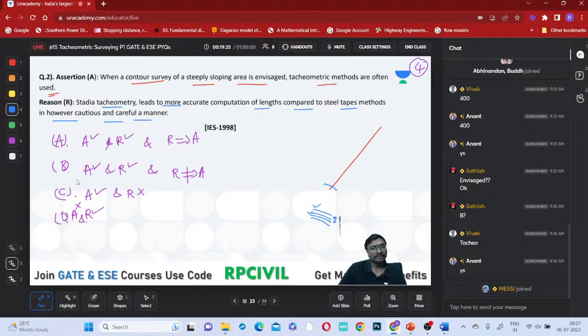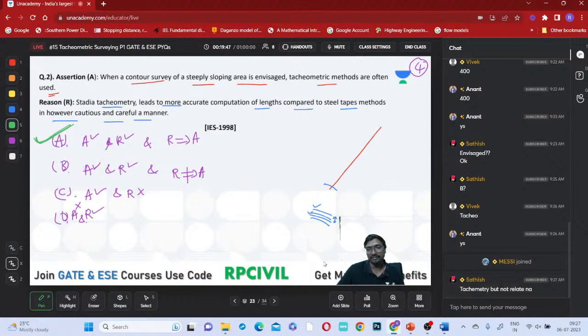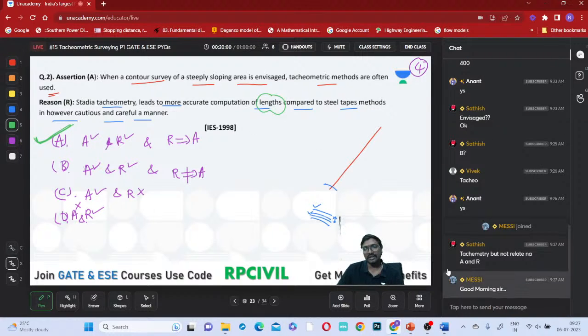So that is why we have to use which method? Because it is accurate, you have to use it or not? Definitely. Because it is accurate, you have to use it definitely. Horizontal distances. It is for calculation of this length. Related only, no? Accurate computation of this length compared to the steel tapes.